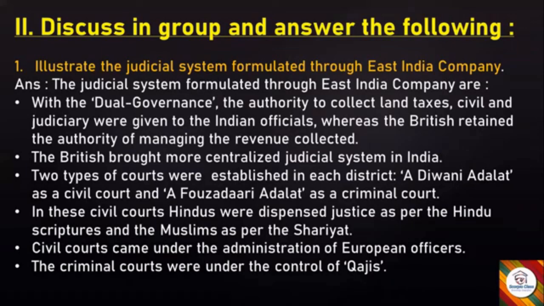The British brought more centralized judicial system in India. Two types of courts were established in each district. A Diwani Adalat as a civil court and a Faujdari Adalat as a criminal court.